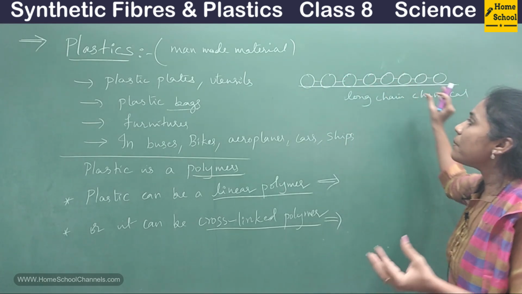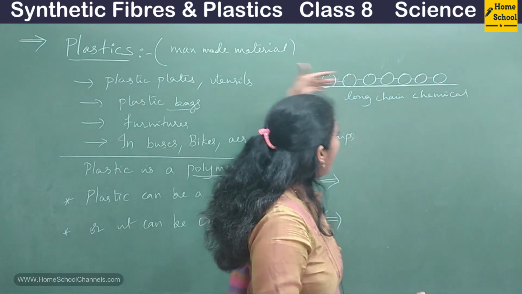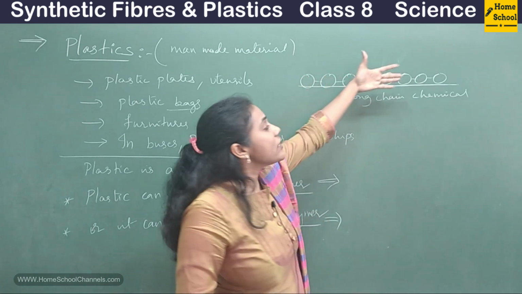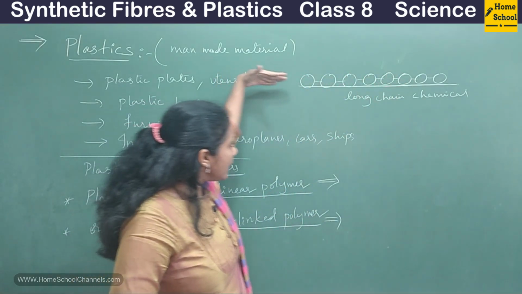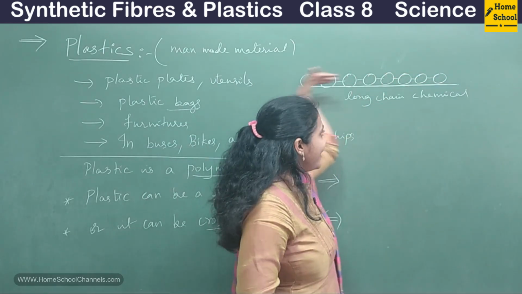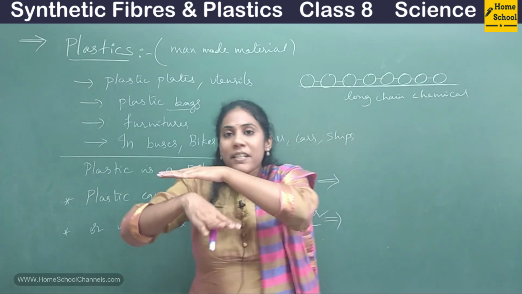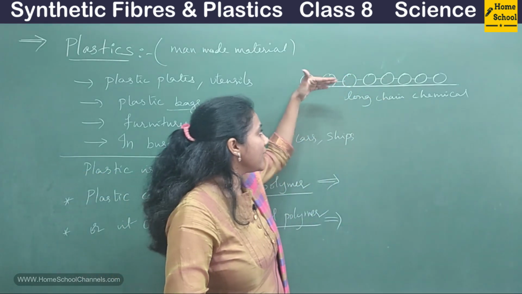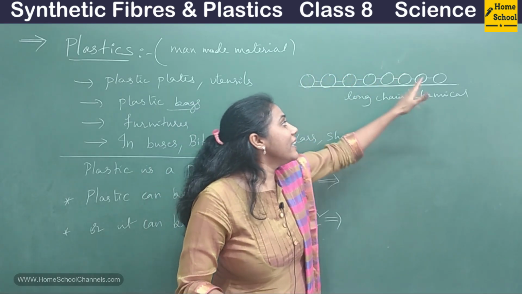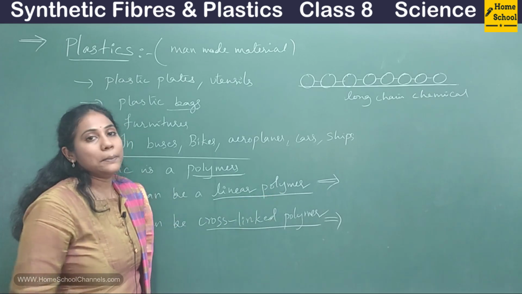So many small chemicals will connect with one another and form a long chain, that itself is called a polymer. And if that polymer is in a straight line form, if it is long and linear, meaning a straight chain, then we call that polymer a linear polymer.